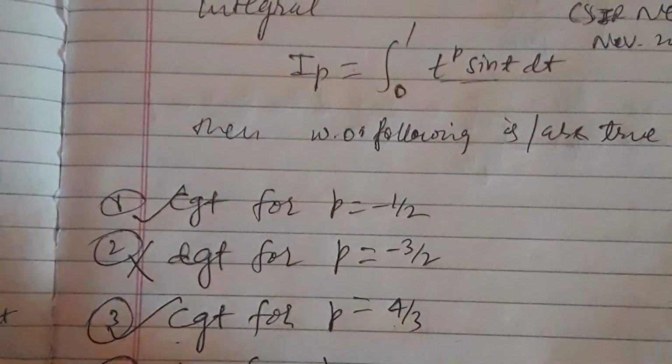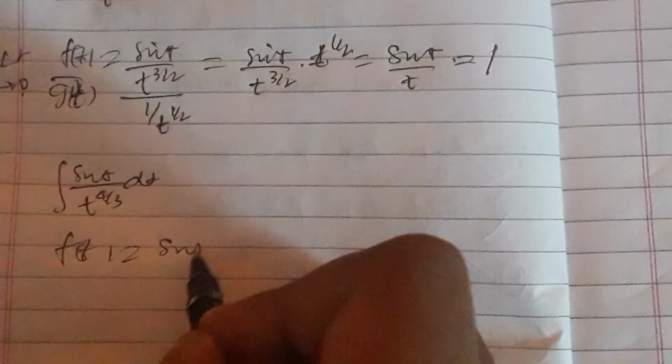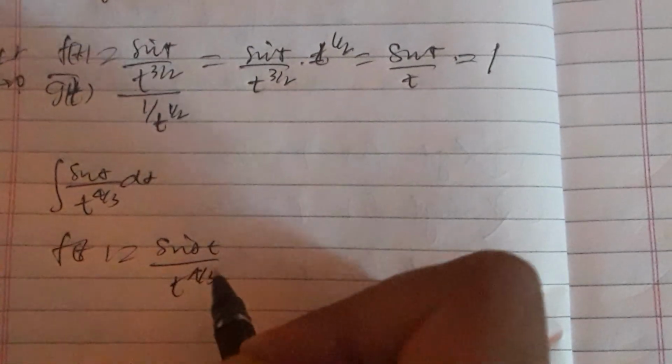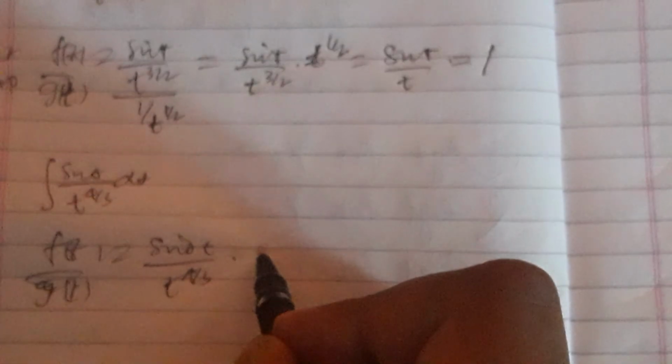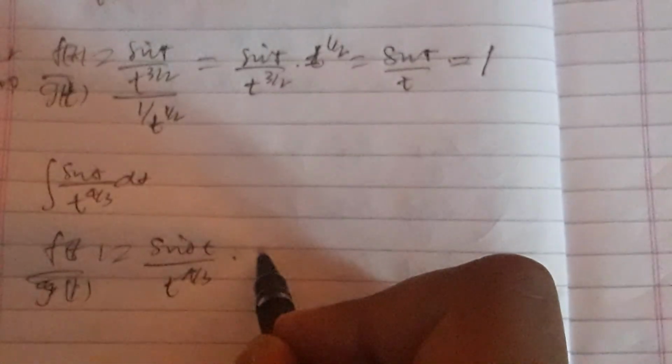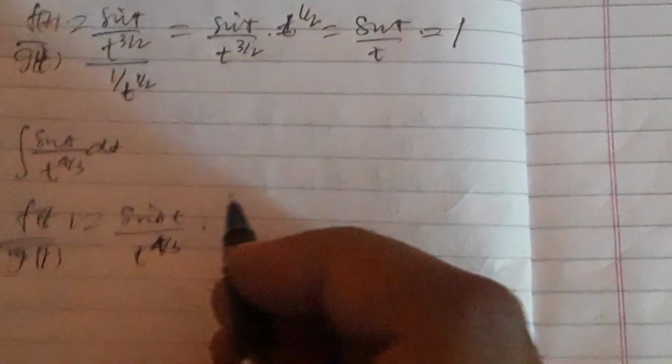Let us go to option fourth, which is the integral of sin t upon t to the power 4/3 dt. My f of t is sin t upon t to the power 4/3. Let me choose g of t, keeping in mind my 4/3, as t to the power 1/3.